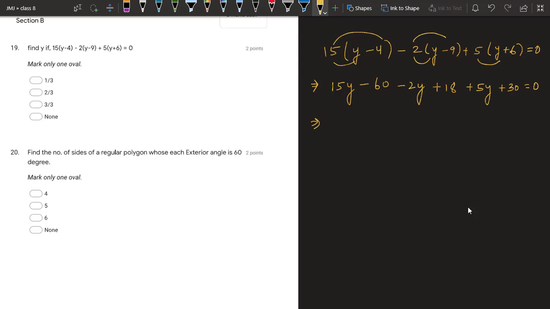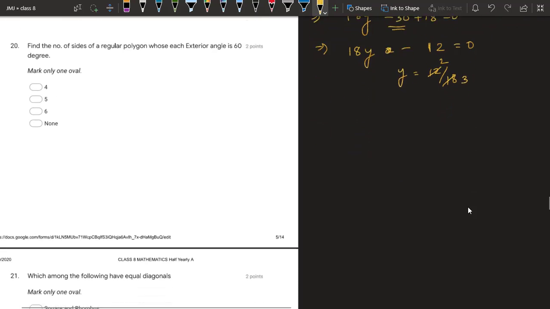Further, 15y minus 2y is 13y, plus 5y is 18y. Minus 60 plus 30 is minus 30, minus 30 plus 18 is how much? Let me write like this. It becomes 18y is equal to 30 minus 18, which is 12. This is negative because the larger is negative, and finally the answer will be 12 upon 18. And if you want to further solve it, 6 twos are 12, 6 threes are 18, so y is 2 upon 3.